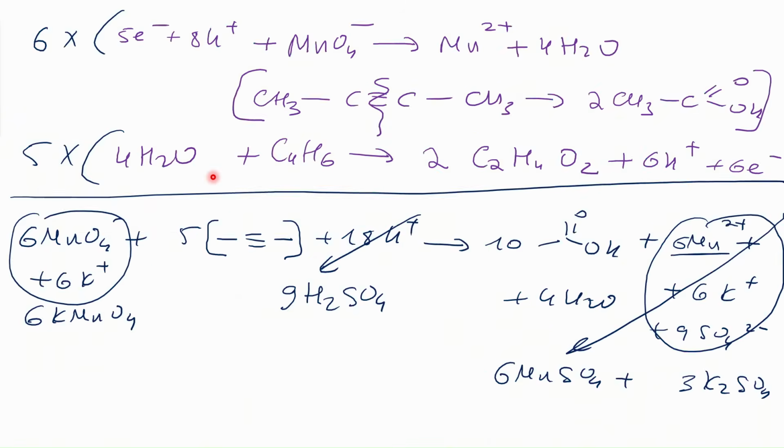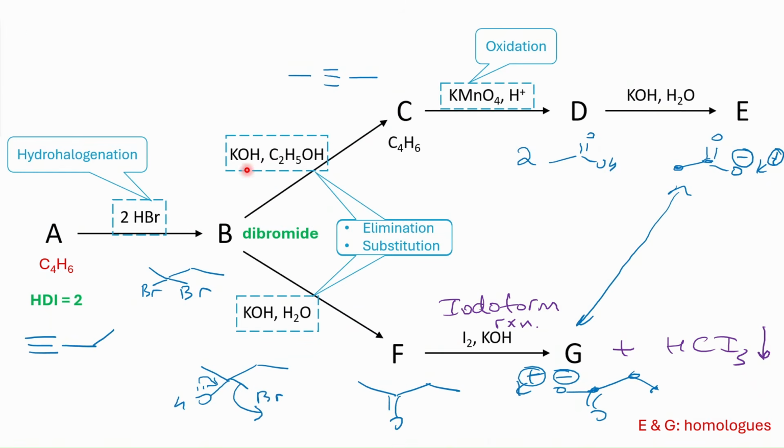So when you compare these two cases, potassium hydroxide in ethanol and potassium hydroxide in water, you are actually comparing ethoxide ion and OH minus. And ethoxide promotes elimination and hydroxide promotes substitution. So that's the end of the problem. These are the points that I wanted to talk about.